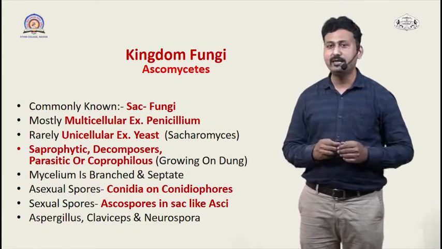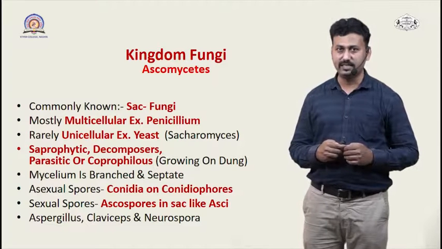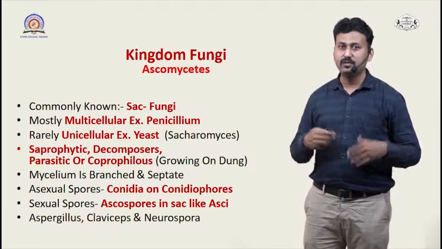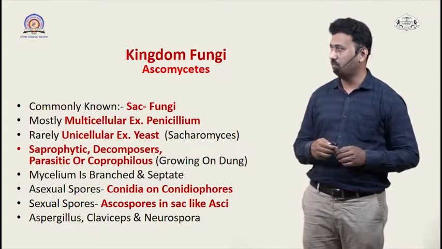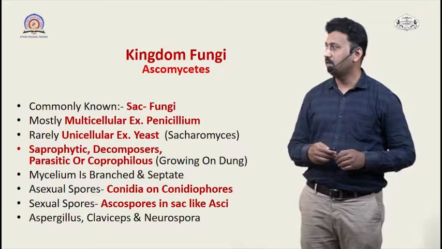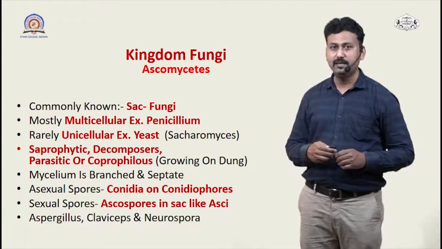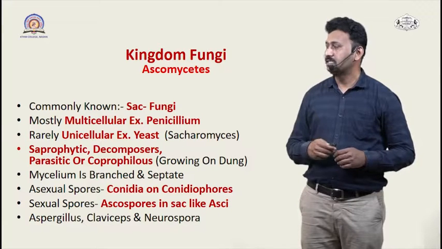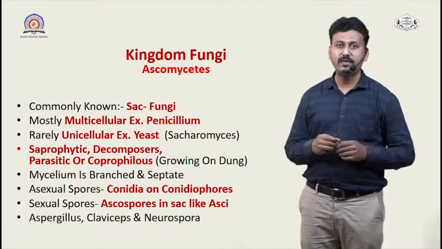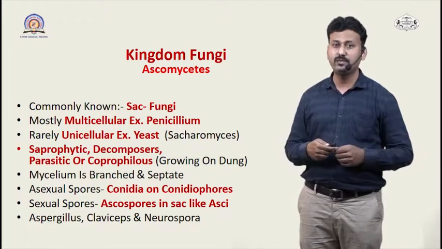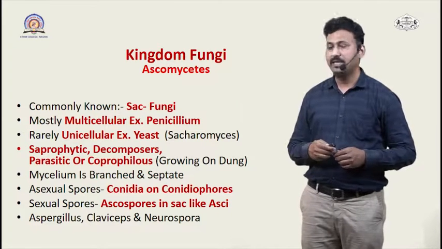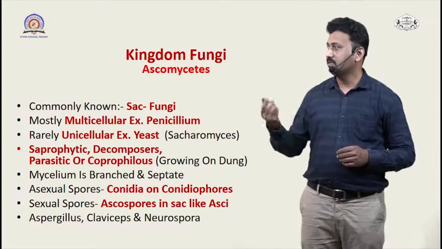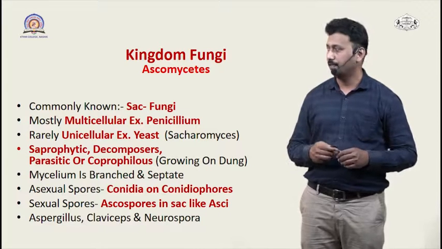Now we come to the second group of fungi, that is called ascomycetes. So what are ascomycetes? They are commonly referred to as sac fungi. Due to their typical shape of the body, they are mostly multicellular, for example Penicillium. Sometimes they are unicellular, for example yeast. They are saprophytes, that means they feed on dead decaying matter, so they are the major decomposers of the ecosystem. Sometimes they are even parasitic or coprophilous, that means they grow on dung.